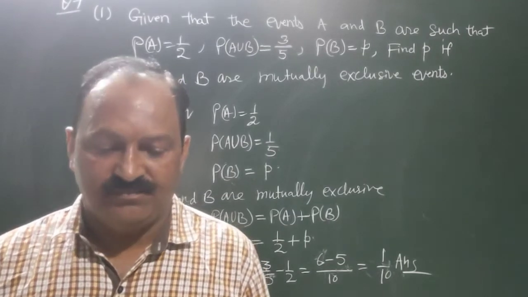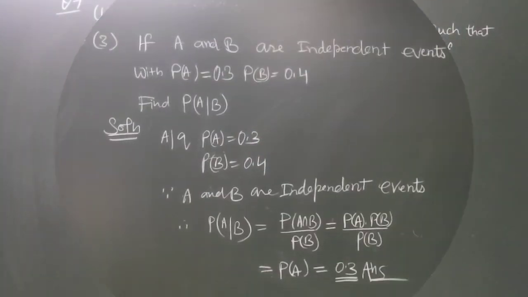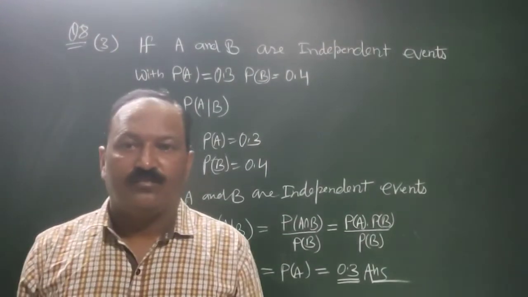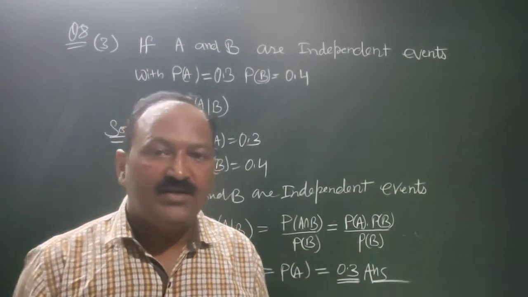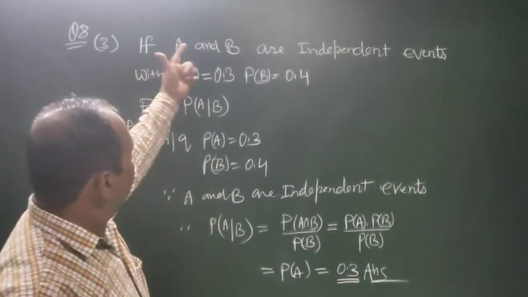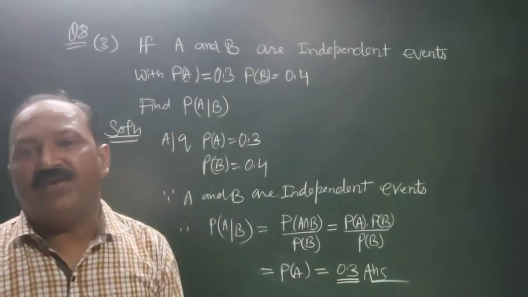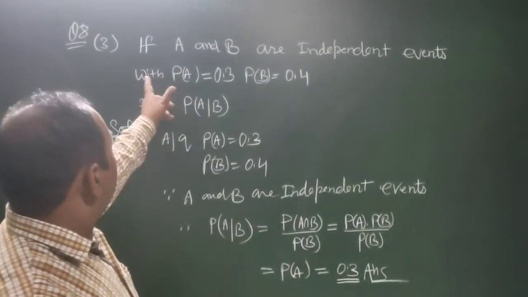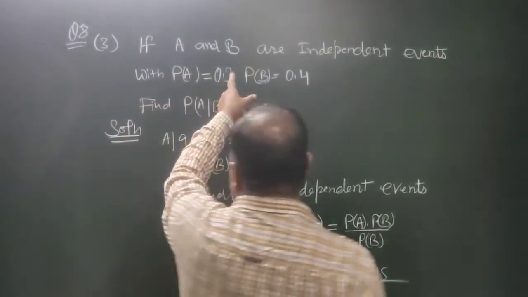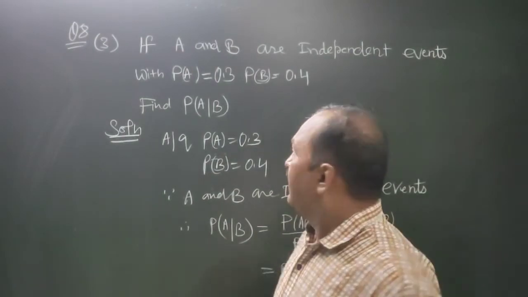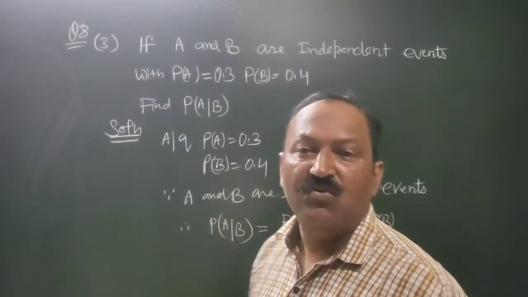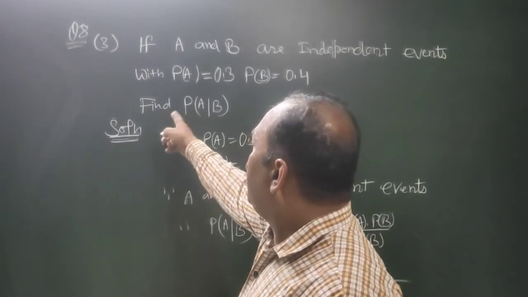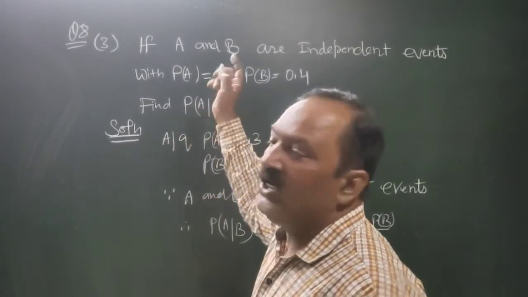That's all. Now question number 8, part 3rd. If A and B are independent events and P of A is equal to 0.3, P of B is equal to 0.4, then find P of A conditional B.